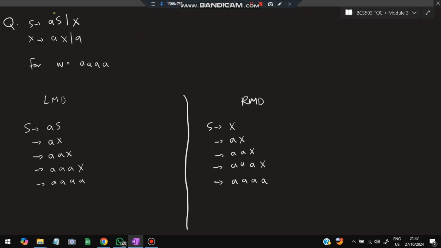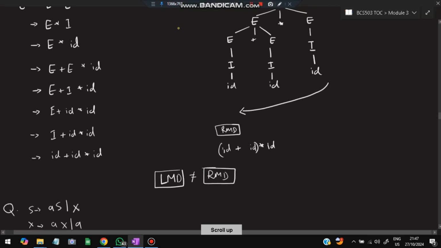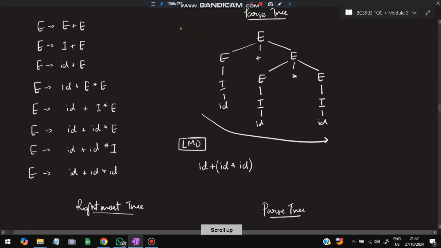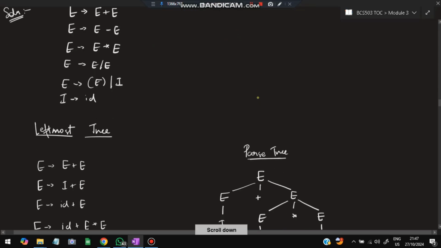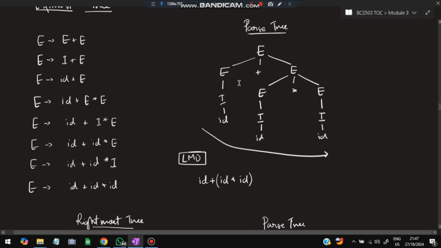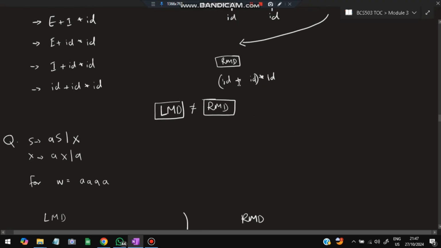See here, it is given as S goes to AS or X, and X goes to AX or A. And the W which is given is A, like the W which was given earlier, ID plus ID star ID. So whatever W they have given, for that W we have to find out the parse trees and check if it is ambiguous or not. So let's have a look at it.